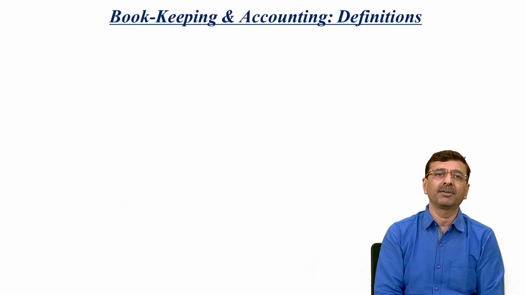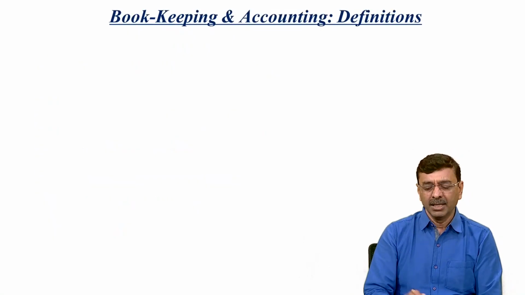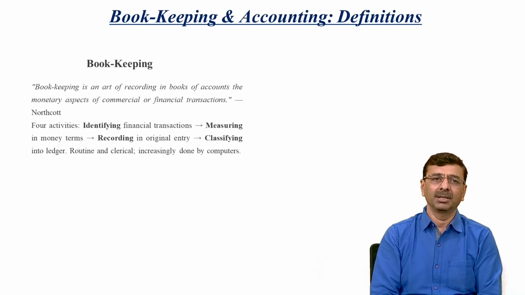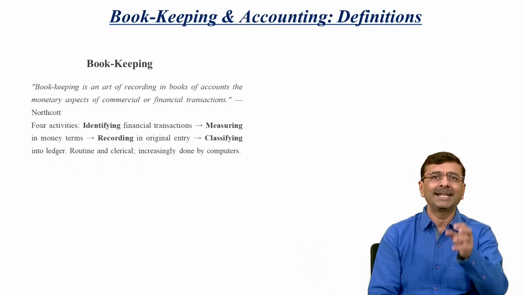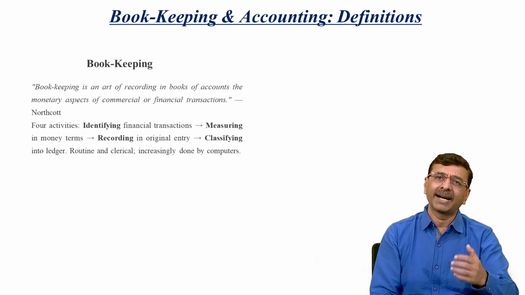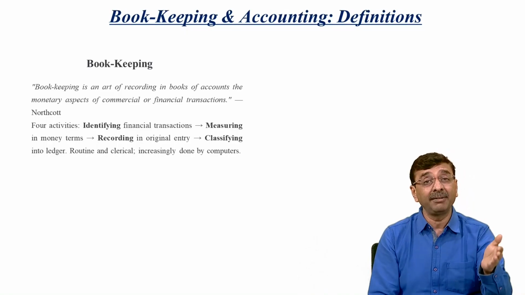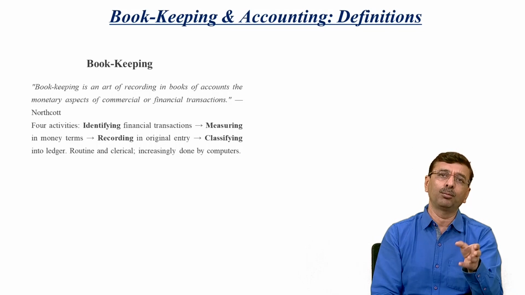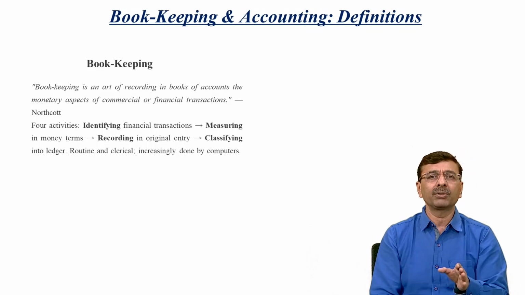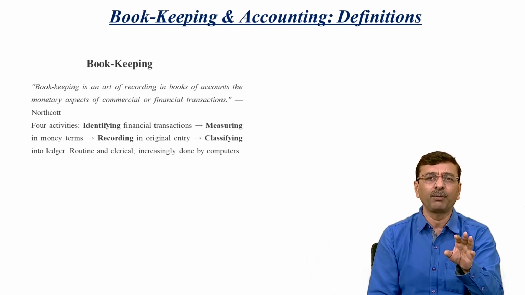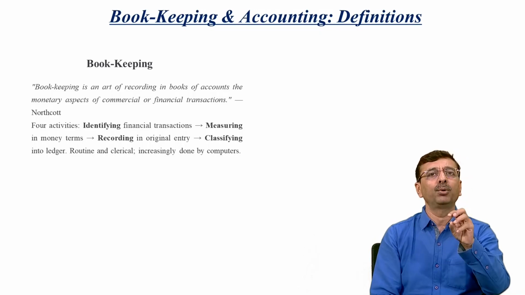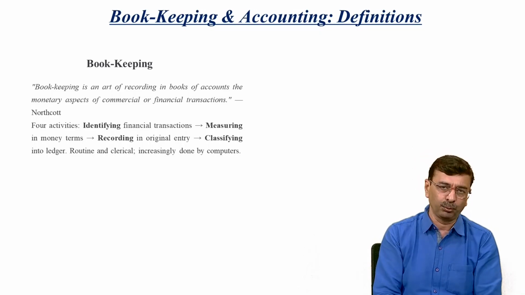Let's begin with the first, bookkeeping and accounting. So what is bookkeeping all about? Bookkeeping is an art of recording transactions in the books of account which have a monetary valuation or monetary conversion. Those transactions which have monetary values are recorded in the books of accounts. It is called bookkeeping.